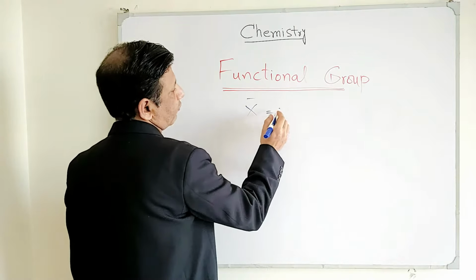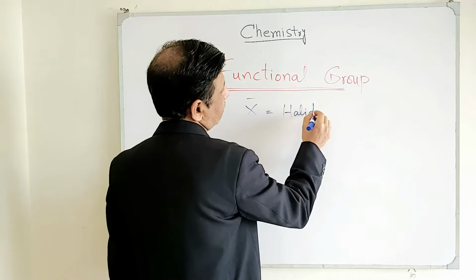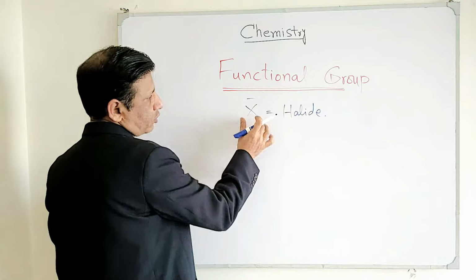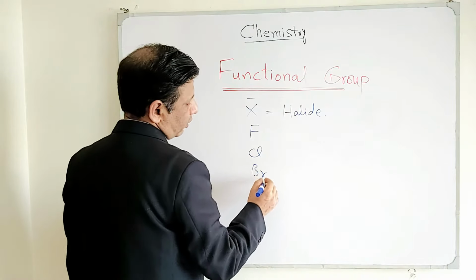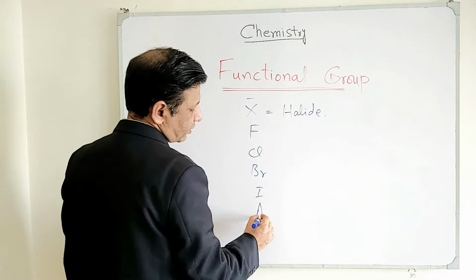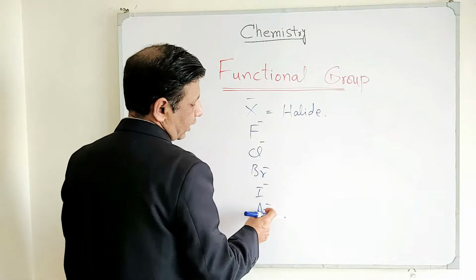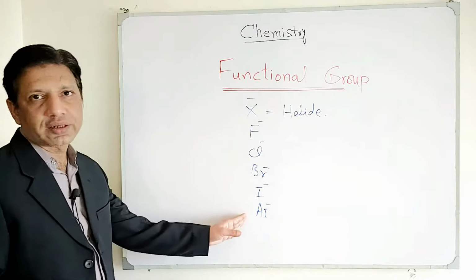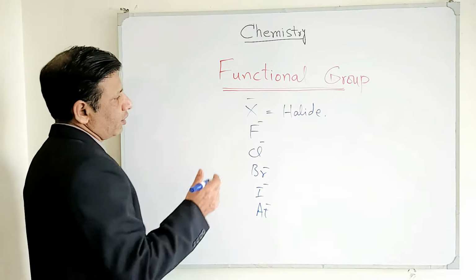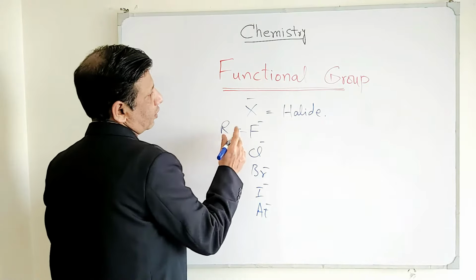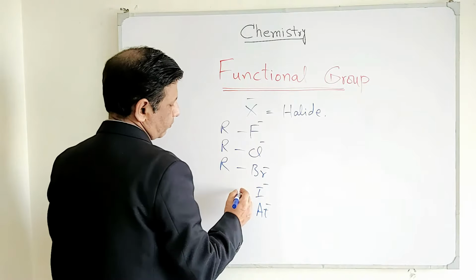Halides are the negative ions of all the halogen family. So this is called halide. For example, the halogen family includes fluorine, chlorine, bromine, iodine and astatine. And if we place a negative sign on these, all these radicals are called halides, and it's again a functional group. When R is before the halide, it becomes another functional group.